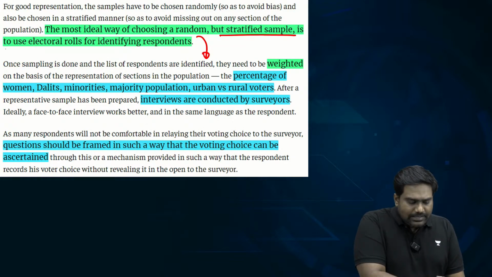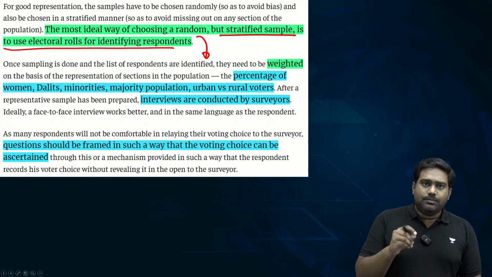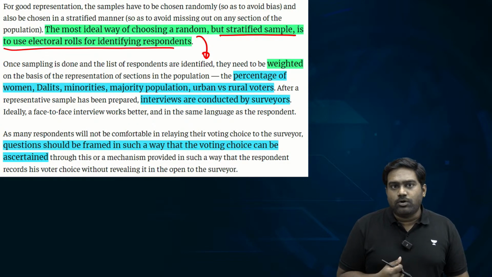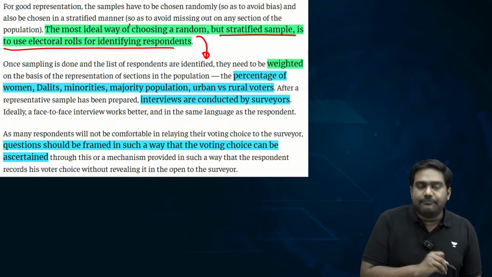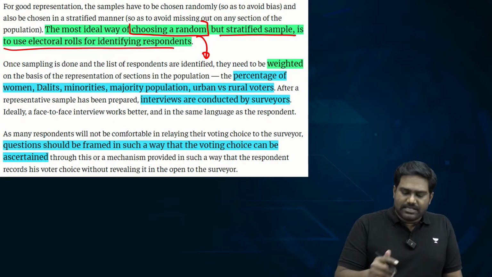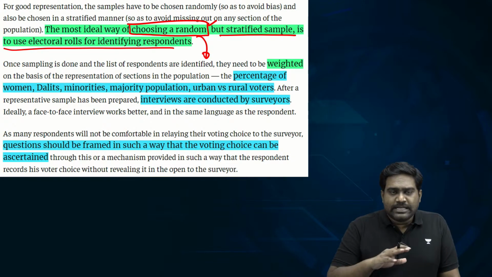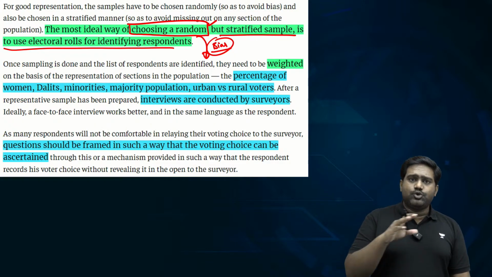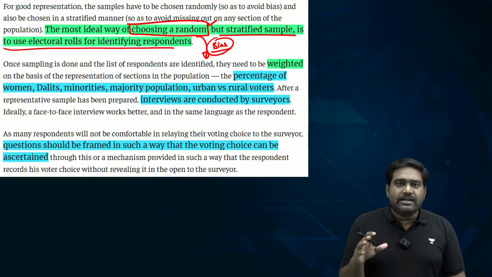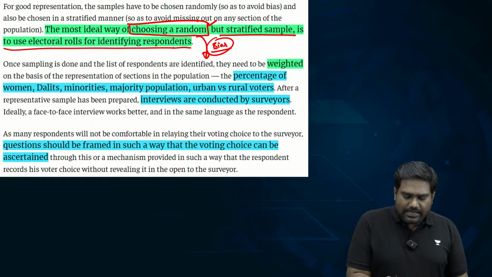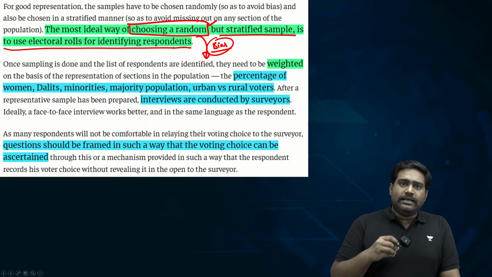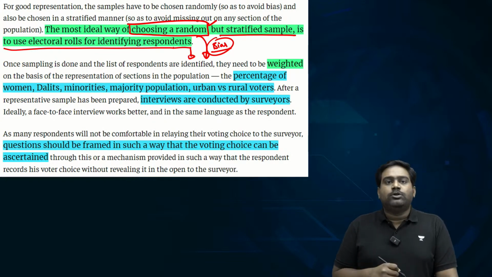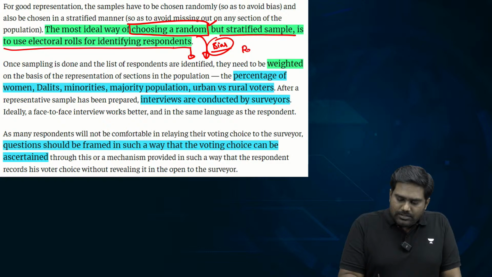Now, the challenges here, right, where the pollsters might go wrong, where these agencies might go wrong, is with the sampling size itself. Of course, the sampling size has to be chosen randomly to ensure that there is no bias. Any kind of bias should be eliminated by choosing the sample size as randomly as possible. So they get hold of the electoral rolls published by the Election Commission, and they'll try to ensure that random voters are chosen, but there should be adequate representation for different class and group of voters.